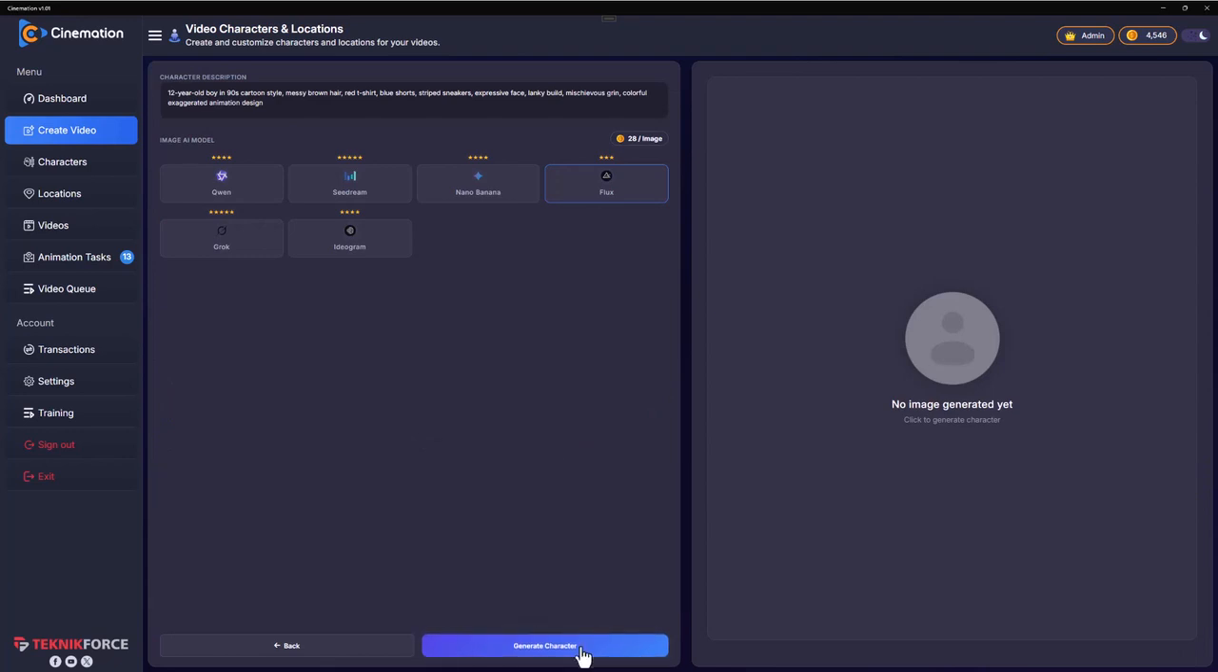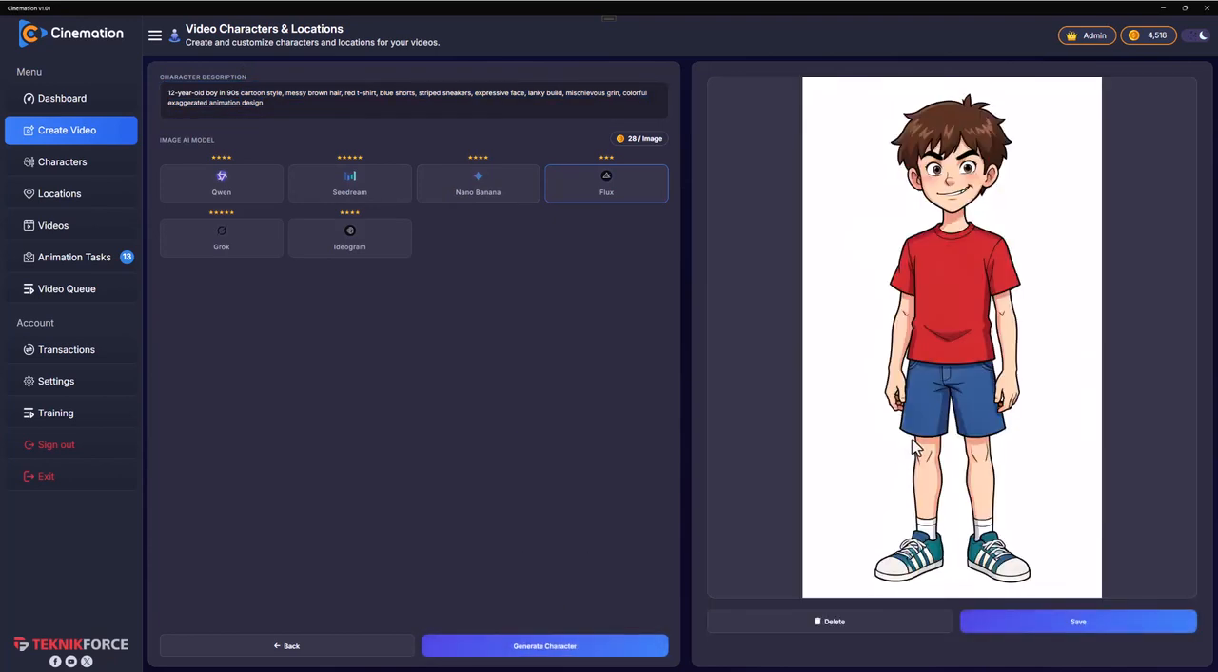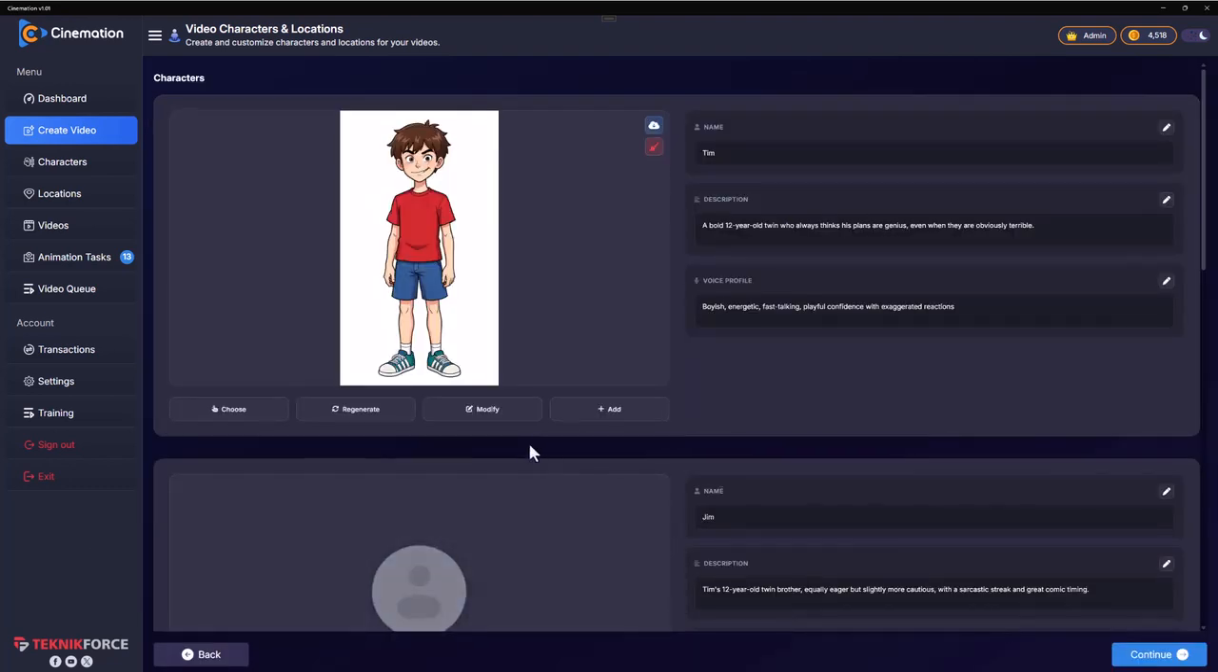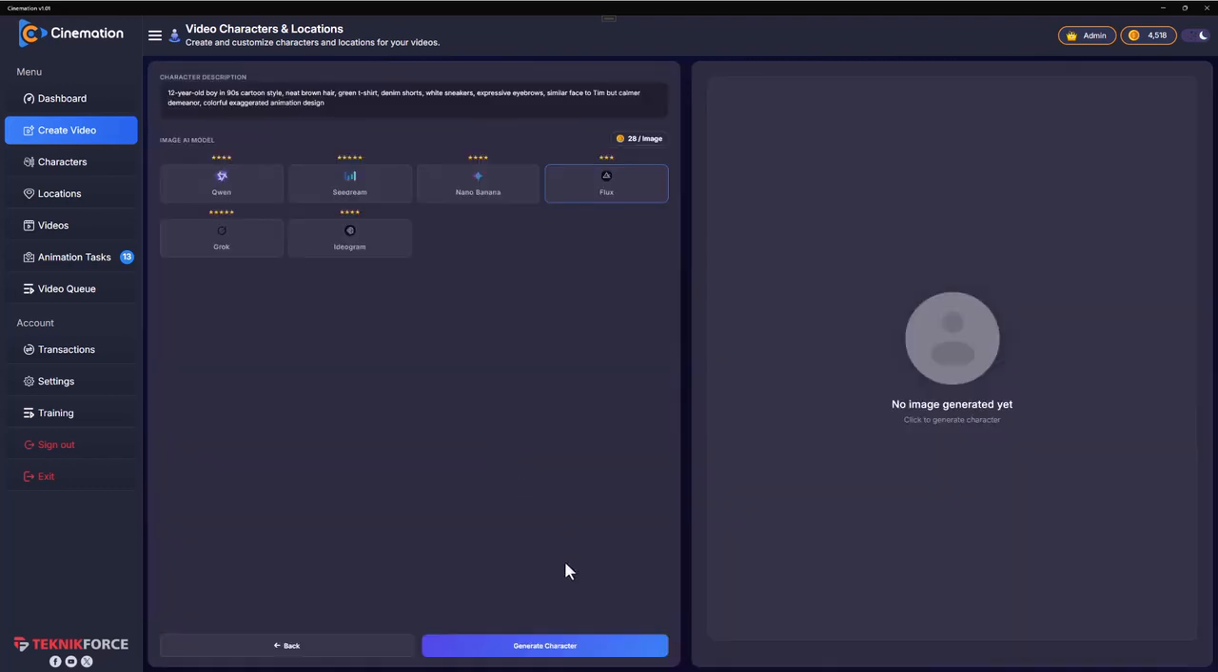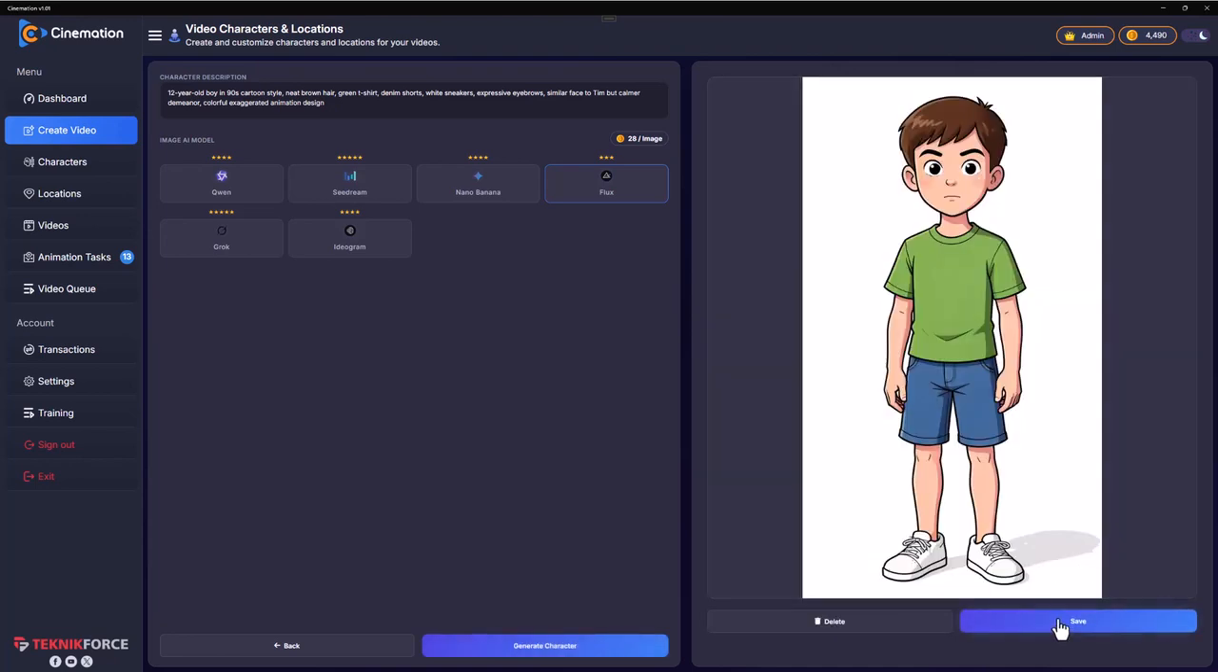So you can hit the generate character button. Of course, you can modify the prompt as you want, and the final character you can have it exactly the way you want it to look. I'm okay with this guy, so I'm going to click on save, and that is Tim. Now let's also generate Jim. Click on generate again, and we should have Jim very fast. There we have it, Jim.